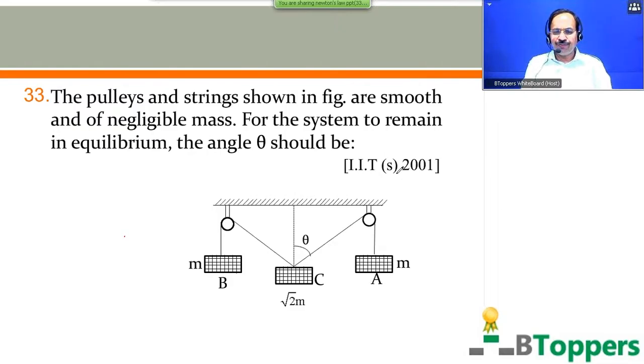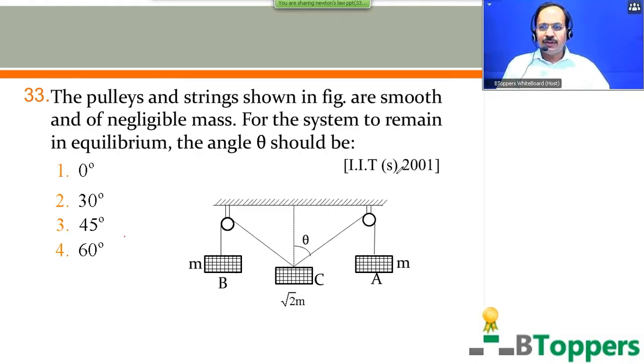Come on, look at question number 33. The pulleys and strings shown in the figure are smooth and of negligible mass. For the system to be in equilibrium, the angle theta should be. You can see the 4 options there. First option 0 degrees, second option 30 degrees, third option 45 degrees, fourth option 60 degrees. Come on, try the problem.